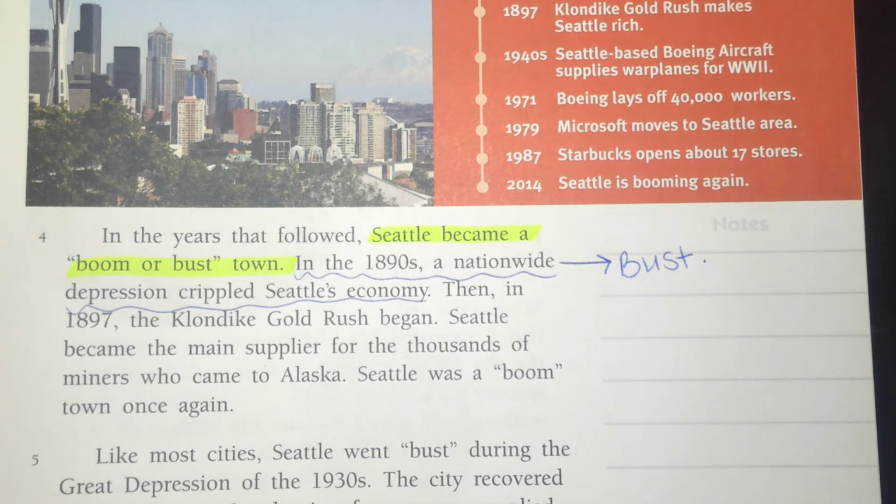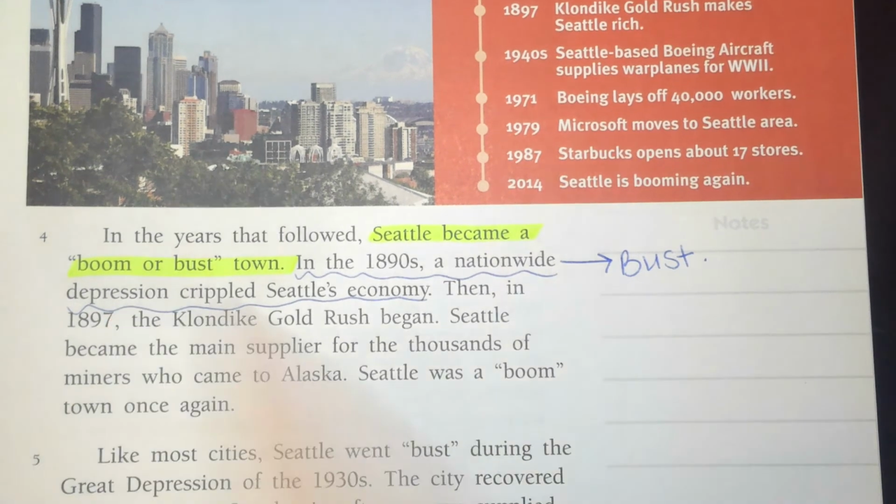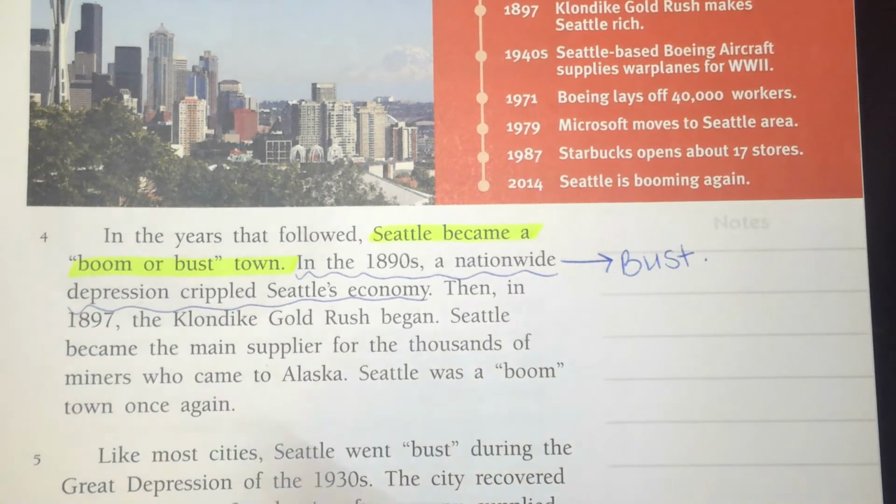A lot of our local businesses are suffering because of the coronavirus. So right now, we're not going to call ourselves a total bust town, but when something horrible happens, like the coronavirus or like a depression, where a lot of people lose their jobs, the economy suffers. We don't make as much money. And that's exactly what's happening right now. So this is a great example considering what we're going through.